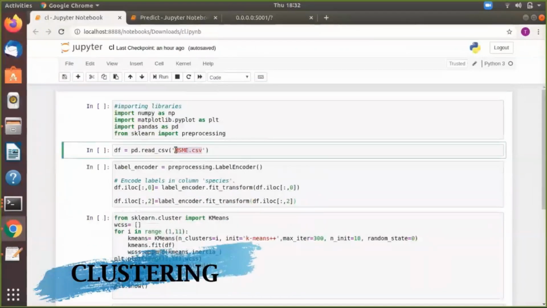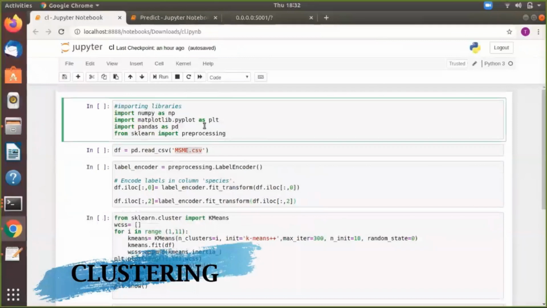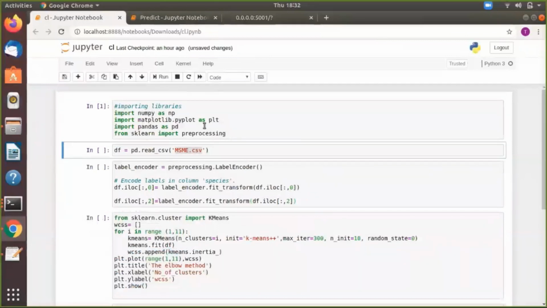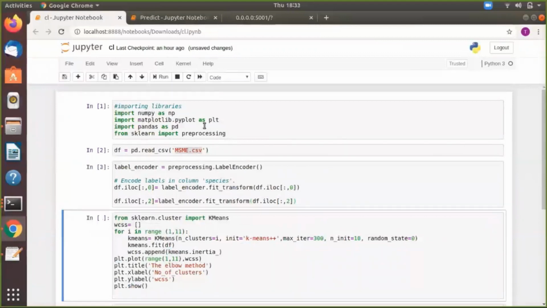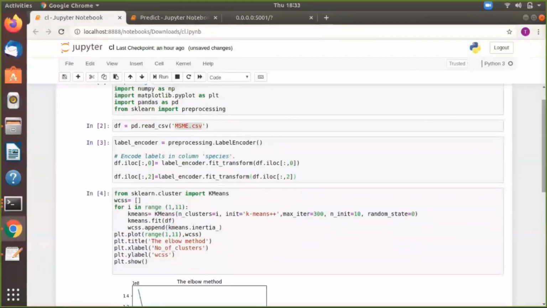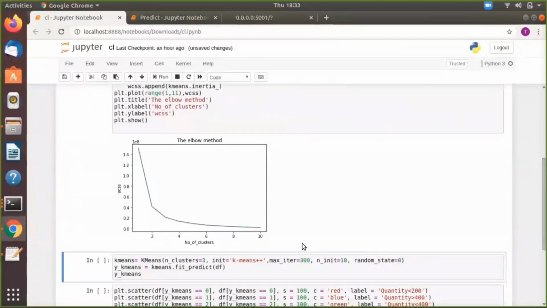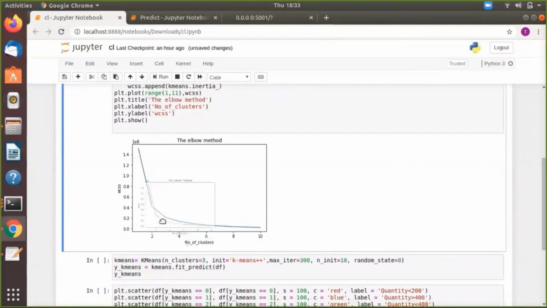Here we are importing libraries which are necessary, and the same dataset is being used. In cluster analysis, the elbow method is used in determining the number of clusters in the dataset. The method consists of plotting the explained variation as a function of the number of clusters and picking the elbow of the curve as the number of clusters to use.